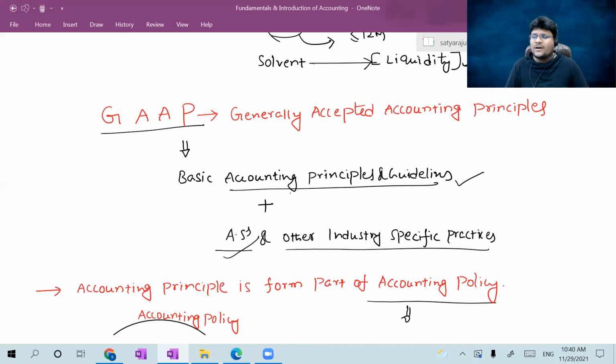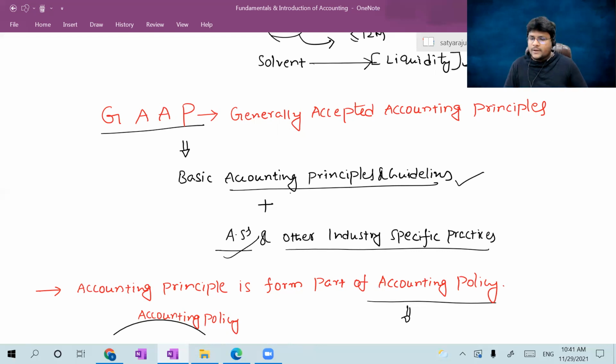Sir, what is the meaning of accounting standards? I thought this is not the right time to discuss accounting standards. For the time being, I can put it like this: accounting standards are nothing but standard guidelines issued by an authoritative entity. But the real definition of accounting standards we are going to discuss in the chapter called accounting standards. There is a separate chapter. We are going to discuss many accounting standards in the curriculum as well. Okay.